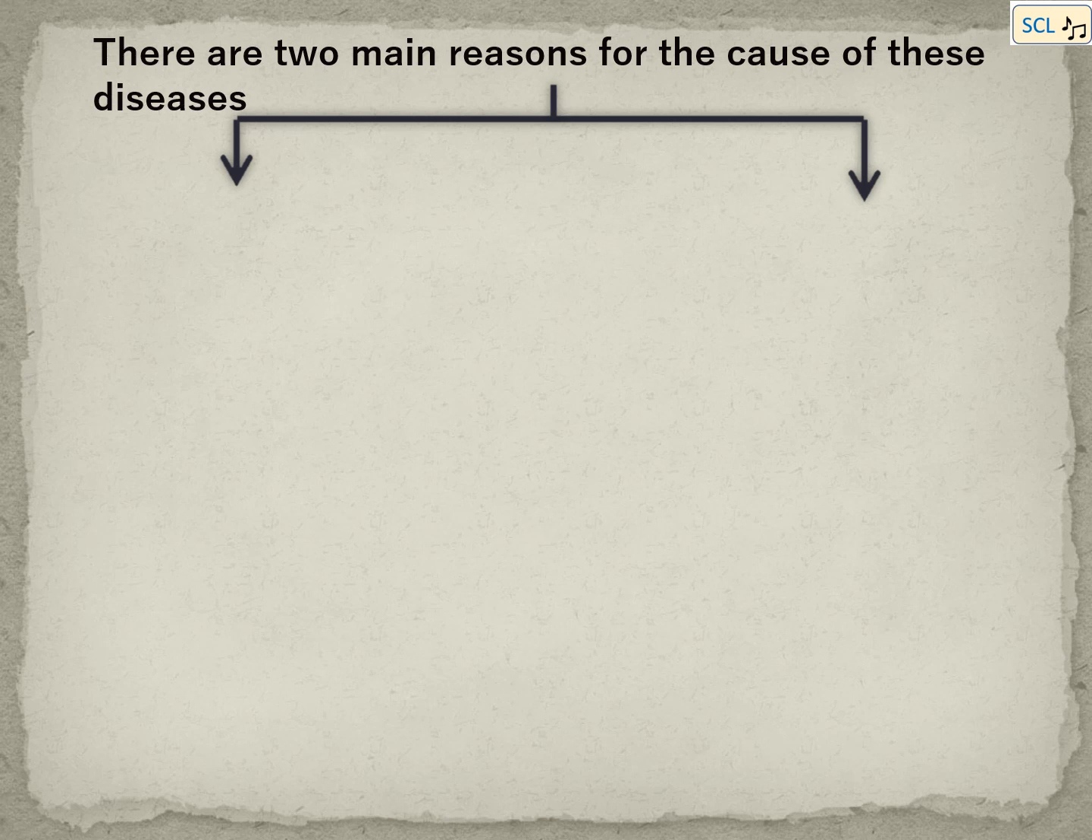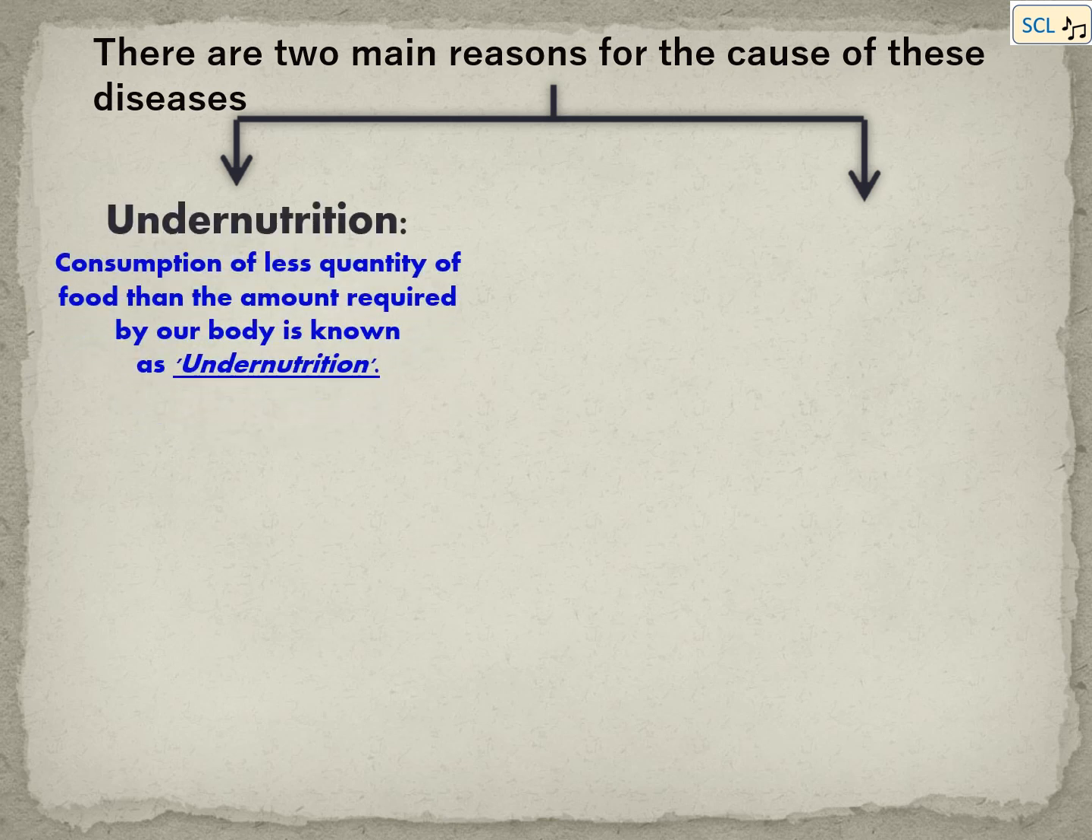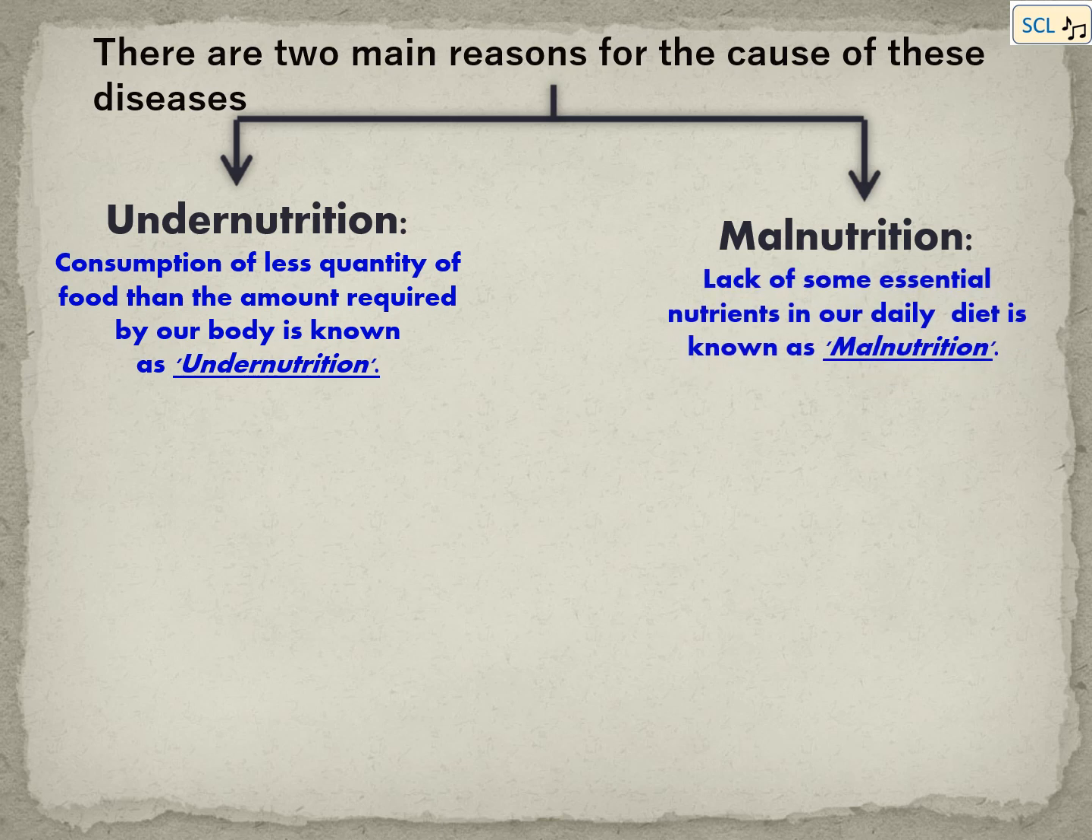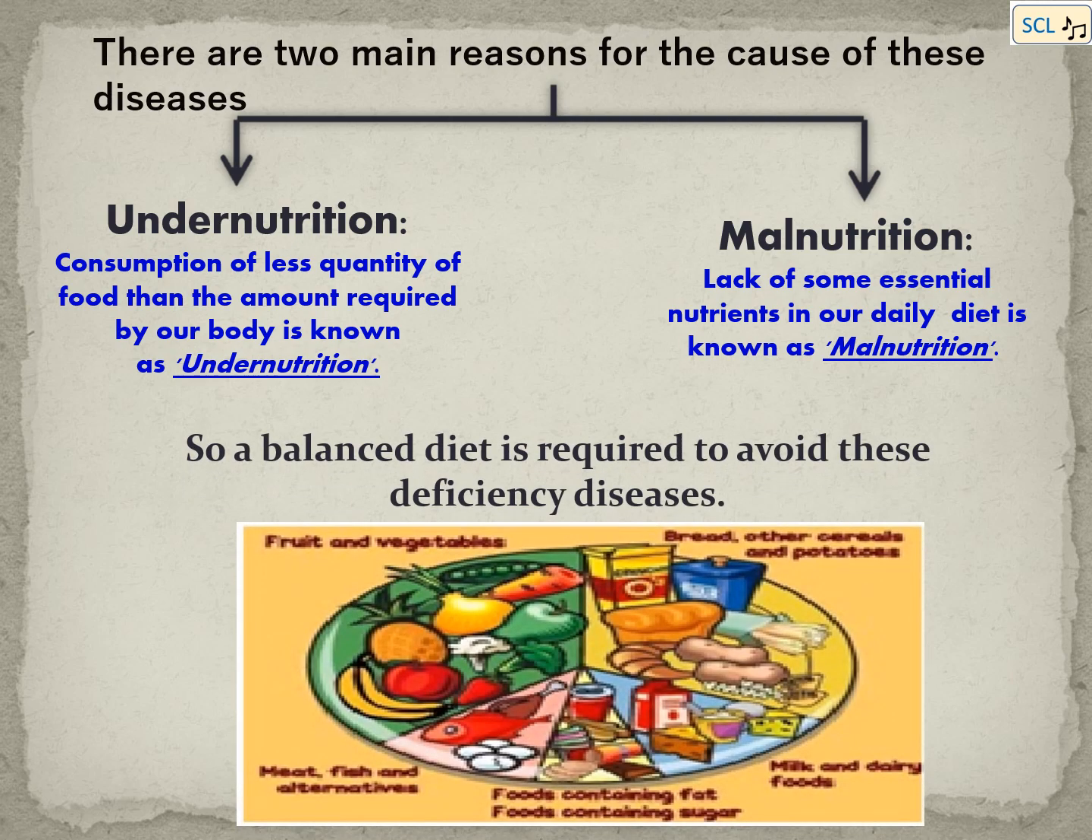There are two main reasons for the cause of these diseases. One is undernutrition. Consumption of less quantity of food than the amount required by our body is known as undernutrition. The other one is malnutrition. Lack of some essential nutrients in our daily diet is known as malnutrition. So, a balanced diet is required to avoid all these deficiency diseases.